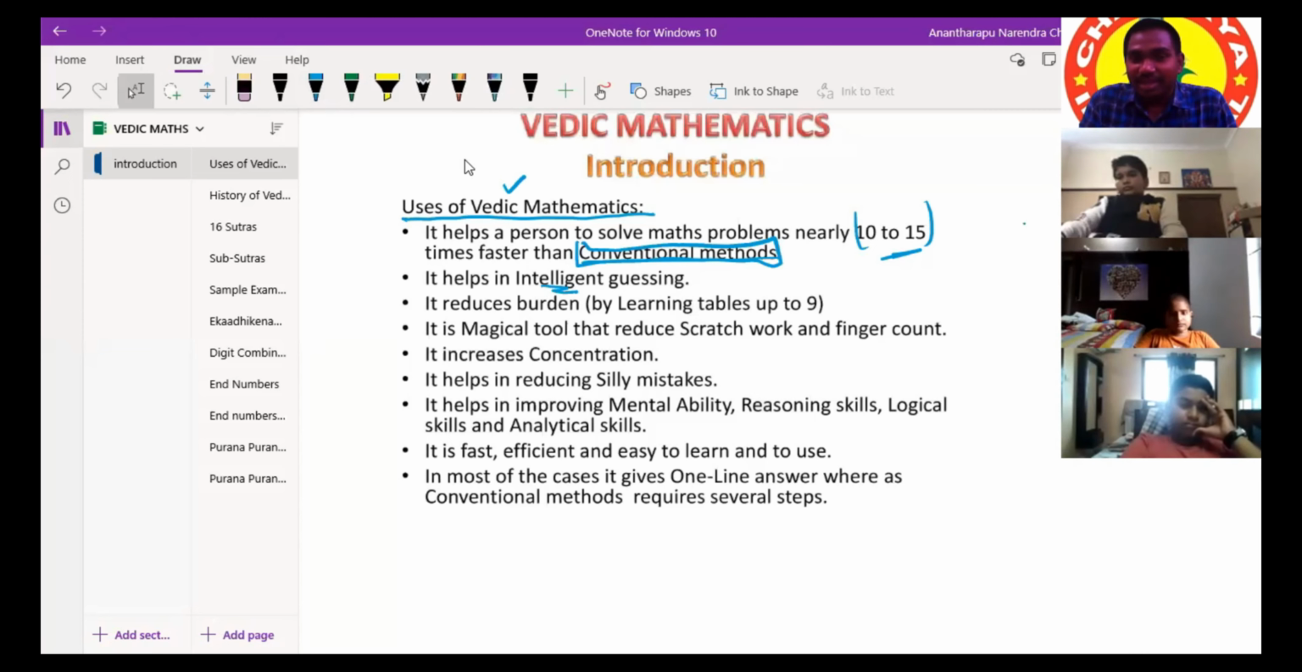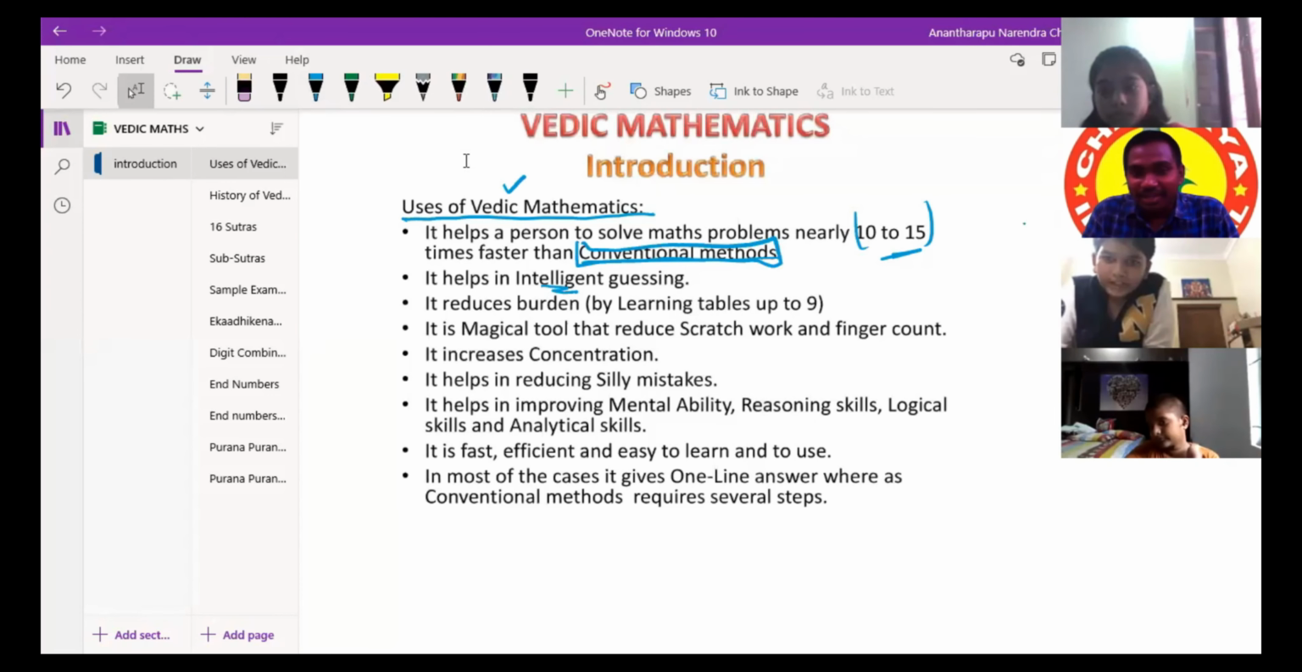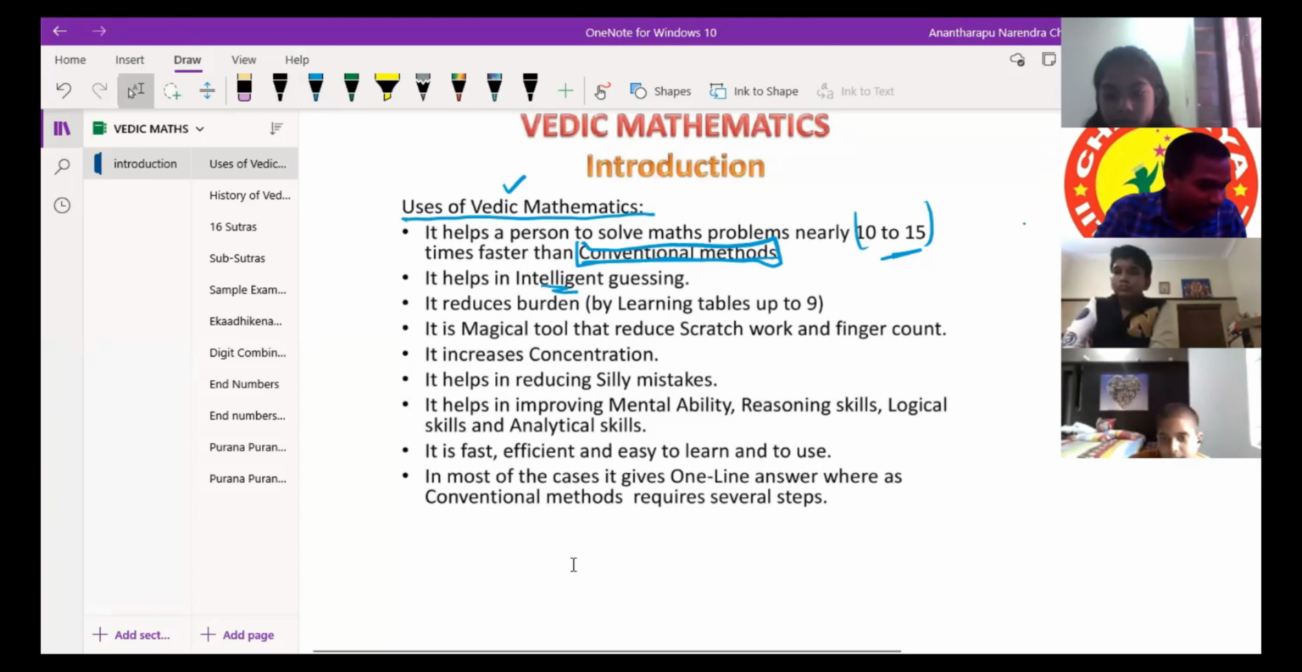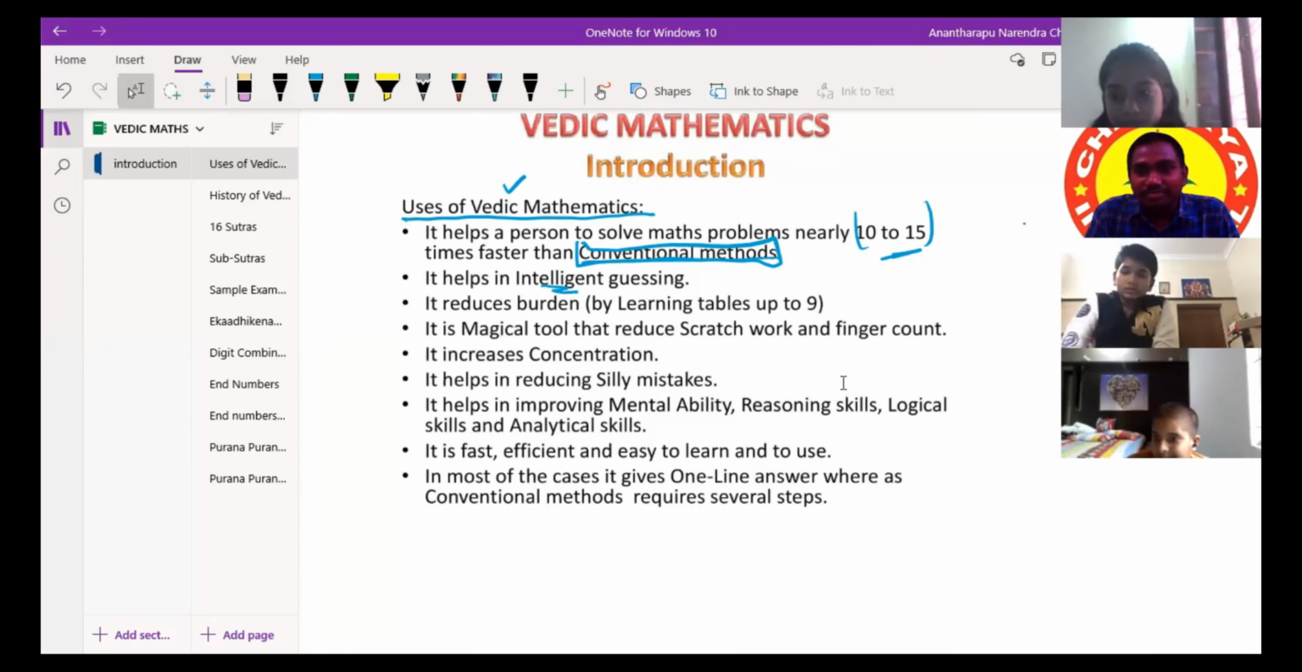Yes, sir. 8 fours? 8 fours are 32, sir. You have to answer immediately. 9 threes are 27.